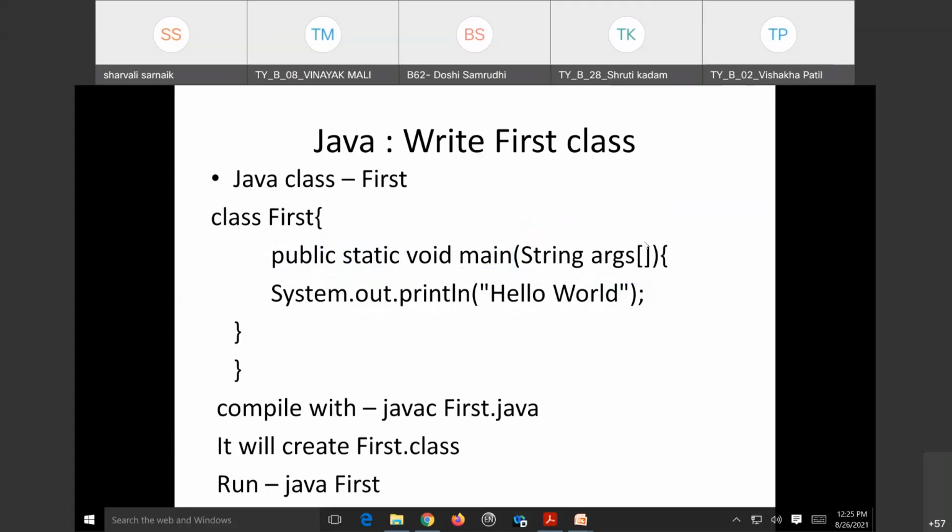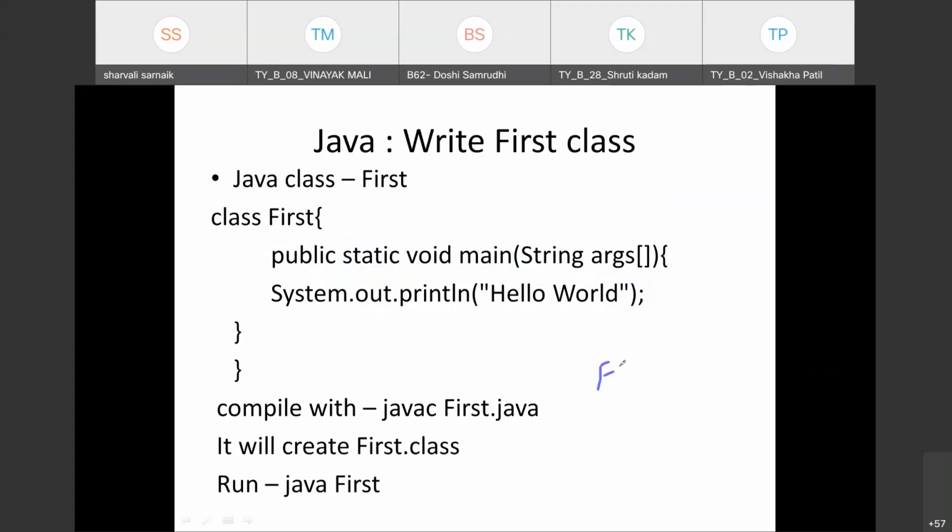Now I will save this program as first.java, compulsorily. Why am I giving the name first? Because my class name is first. In Java programming, whatever the class name is, that will be the name of your file, compulsorily. So I am saving it as first.java.